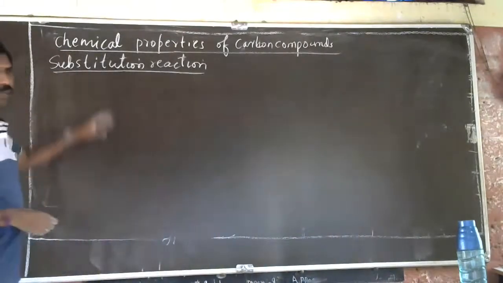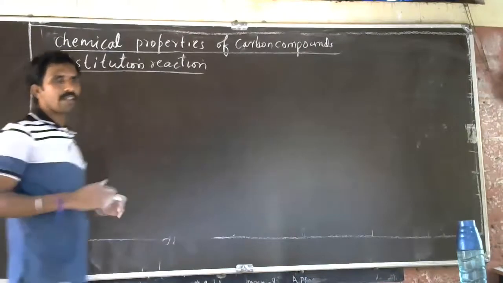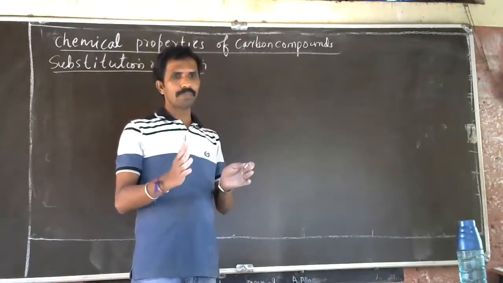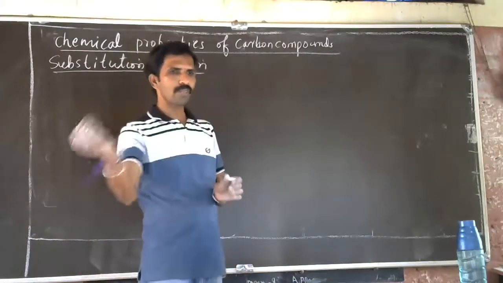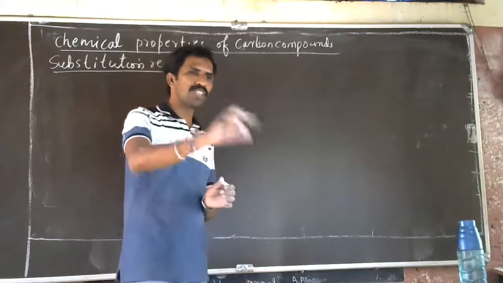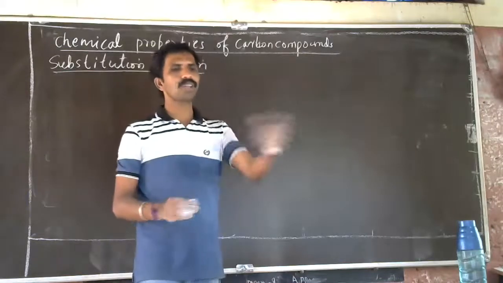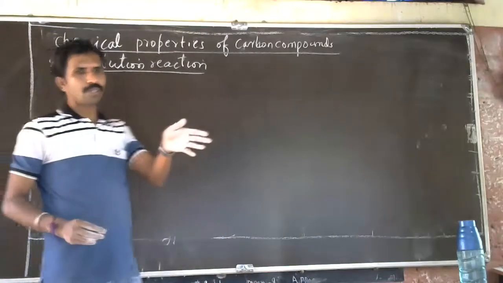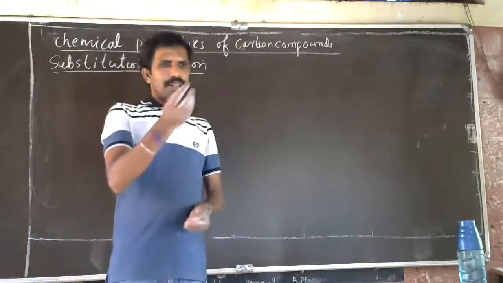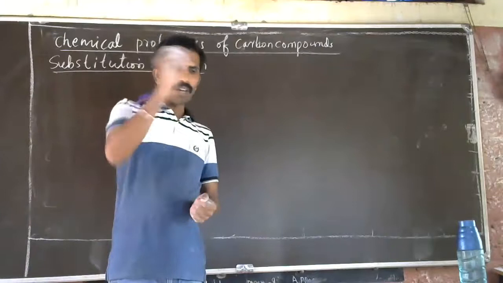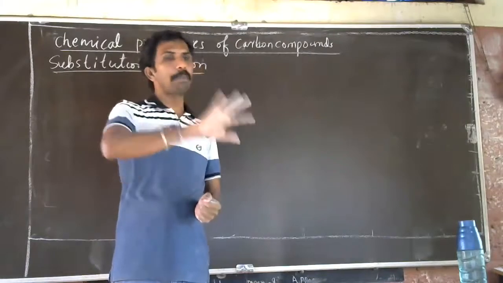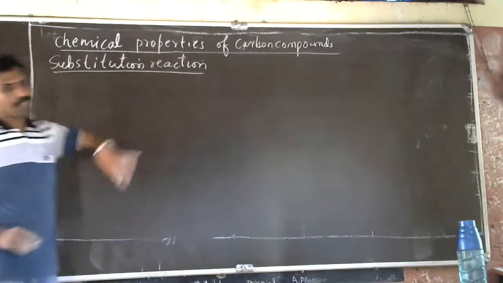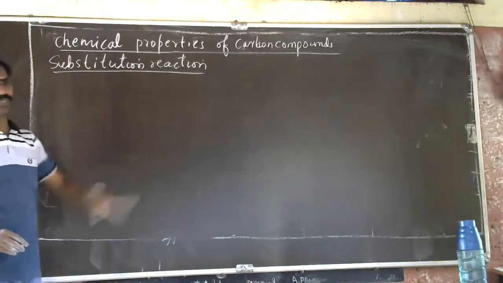Substitution reaction. You know the word substitute. Substitute means what? In volleyball, 6 members will be in the court. If one of them is injured, the injured person will be replaced by some other player. That is called a substitution. Similarly here, carbon compounds, usually hydrocarbons. If you take the example of hydrocarbons, one of the hydrogens from the hydrocarbon will be replaced, or substituted, by some other element. That is called a substitution reaction.